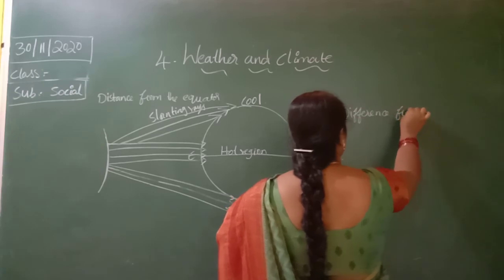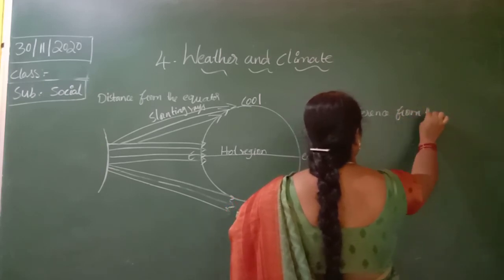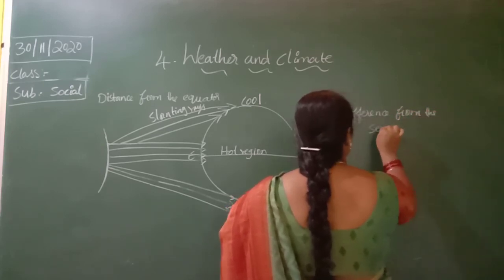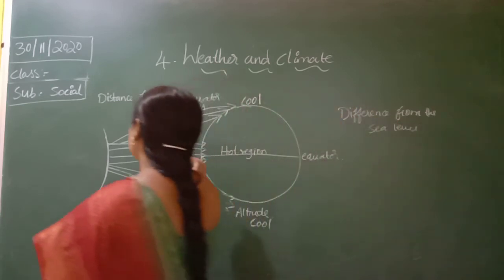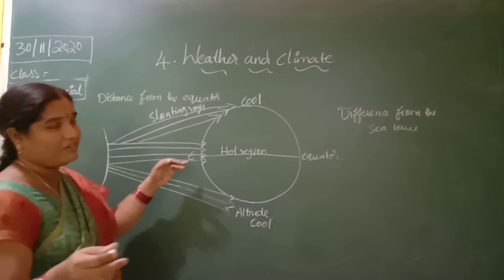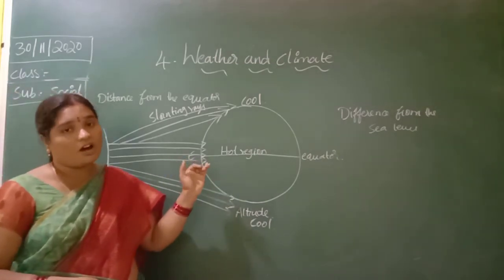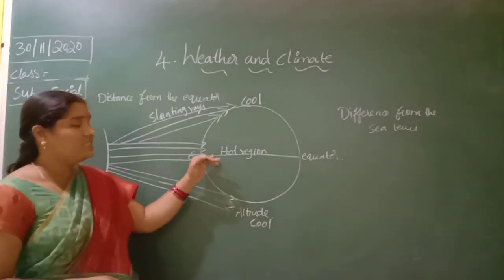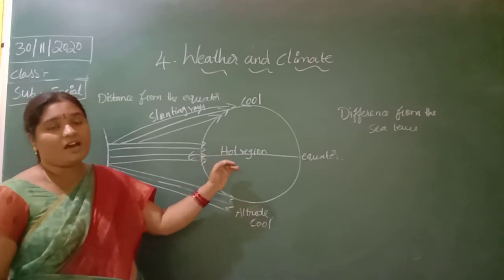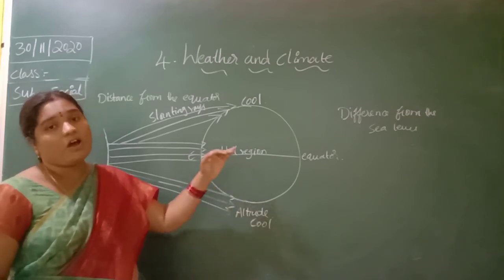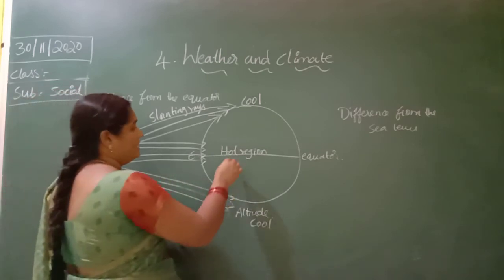The places which lie in the equator region are very hot. Hot and dry climate is present.